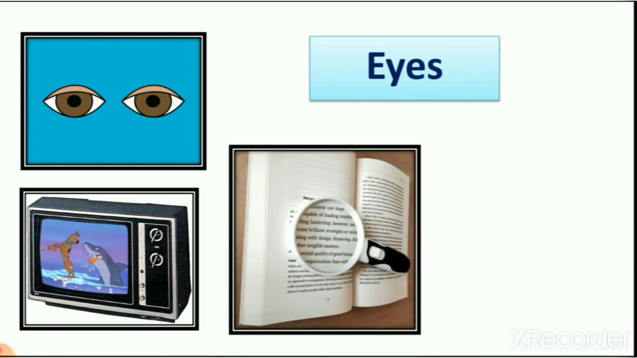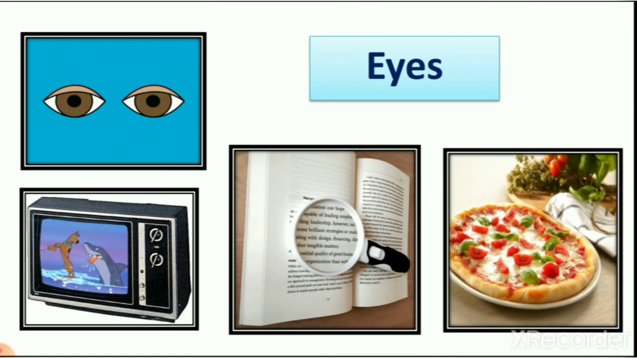When you read, which body part are you using? Yes, it is your eyes. Then pizza. When you taste pizza, that pizza is very delicious. Are you using your eyes? Yes or no? No. You are using your tongue when you taste pizza. It means two pictures are right and one is the odd one. And which is the odd one? It is pizza.